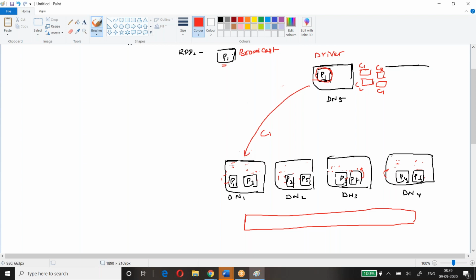This becomes a receiver, and this guy is a sender. Now let's assume that this guy is also reading, and D4 received C4. Now this guy is sender and this guy is receiver.